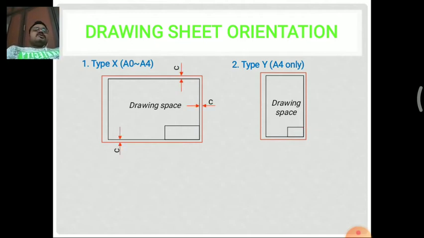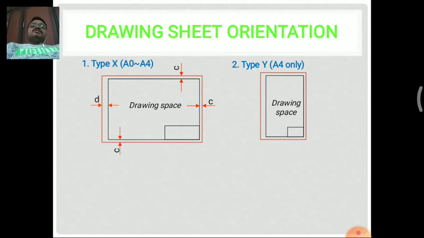So these are the general border lines used for type X. That is, C can be spaced as the same length of specification. In the picture you can see the top side border, the right side border and the bottom side border can be spaced equally between the border lines, and that is defined as C.